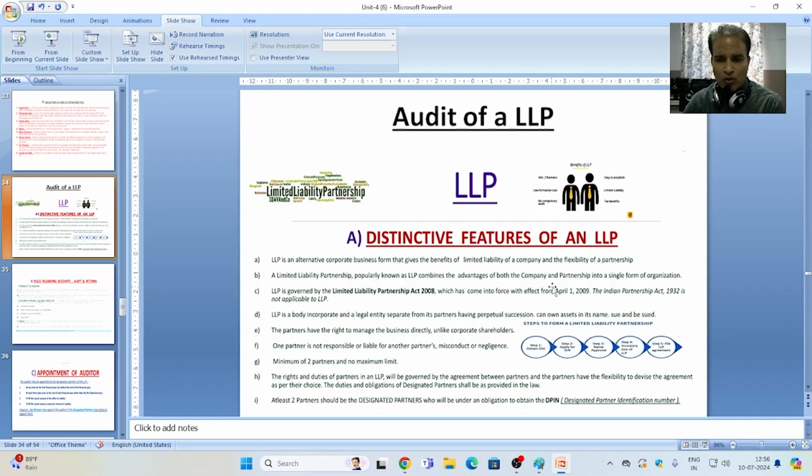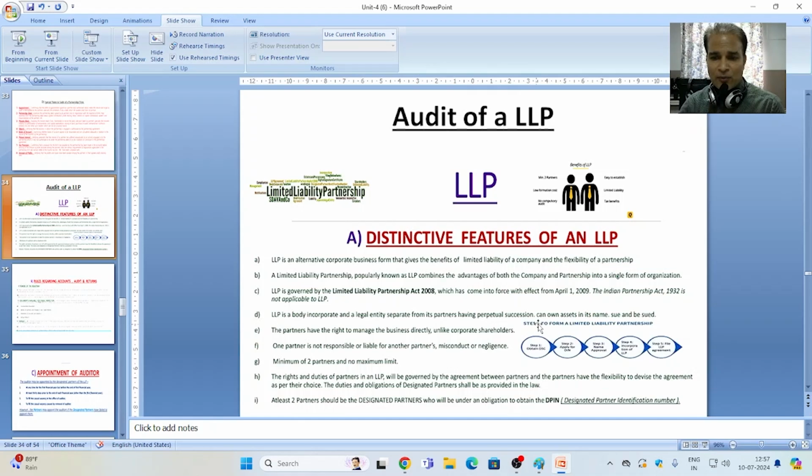An LLP is a body incorporated and a legal entity separate from its partners, having perpetual succession, and it can own assets in its name, sue, and be sued. Anyone can file a case against an LLP, and an LLP can file a case against anyone.